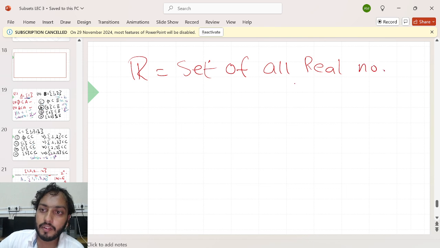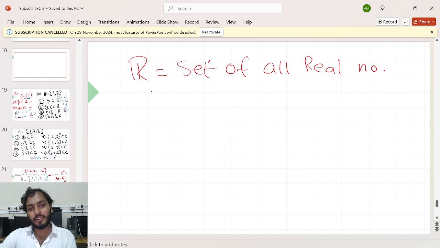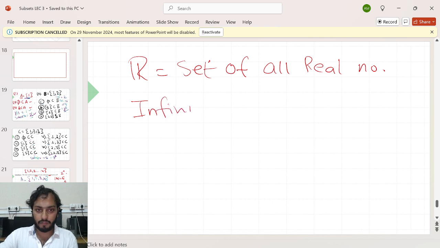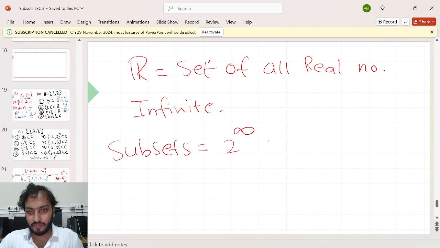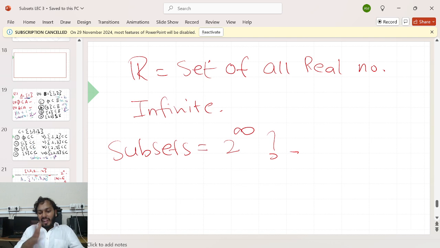Can you tell me how many elements are there in the real numbers? Infinite, right? So many. It's non-definite. So can you tell me how many subsets you can create here? According to my formula, 2 power infinite, right? Which somewhere I can say right, somewhere I can say wrong.